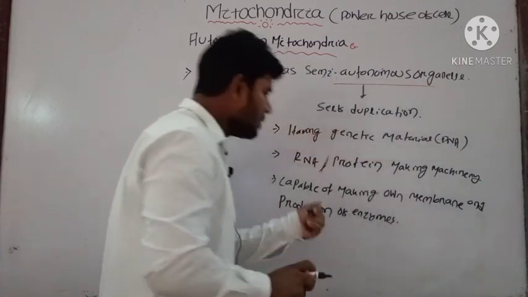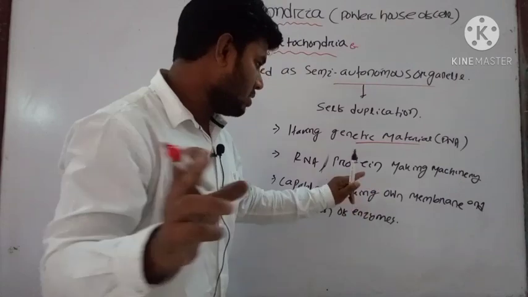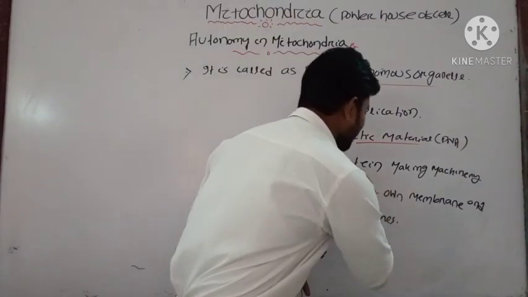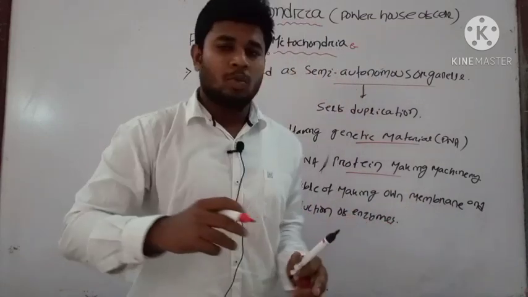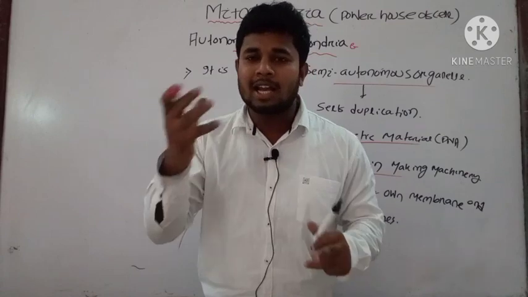These are some important points. They have their own genetic material; we have seen the DNA structure inside. Then they have RNA and protein. From the DNA they can produce the RNA, and they have ribosomes.